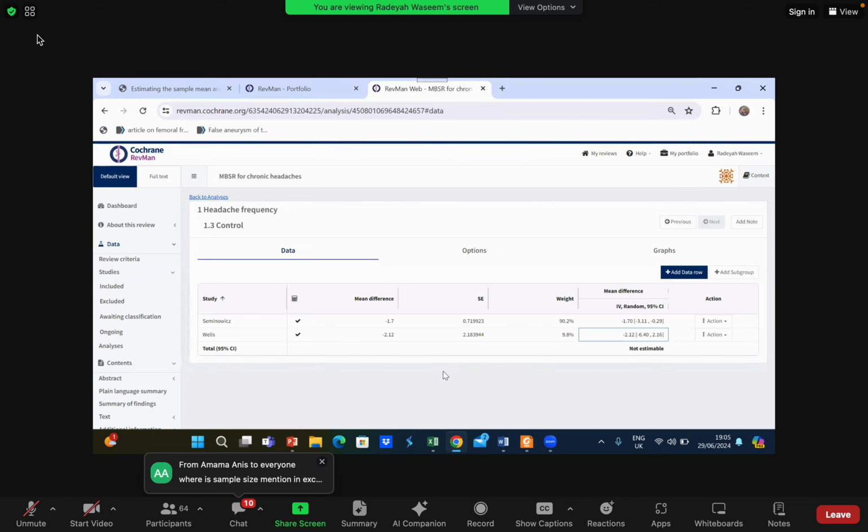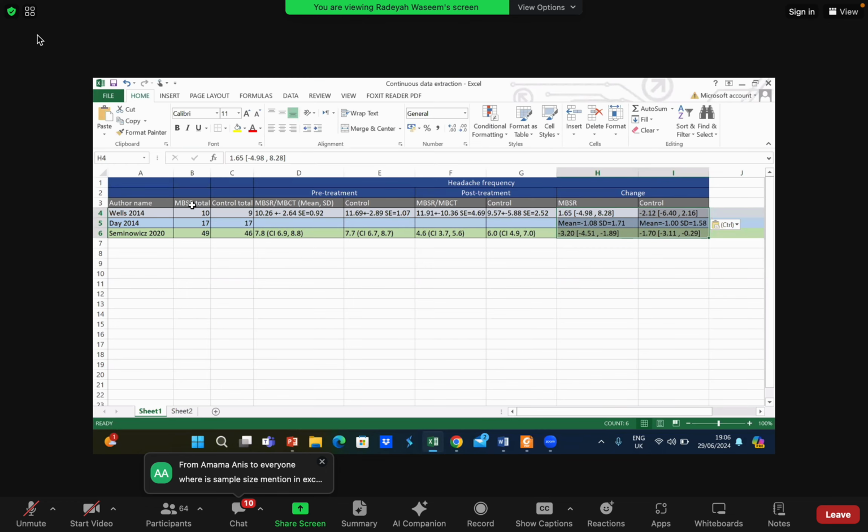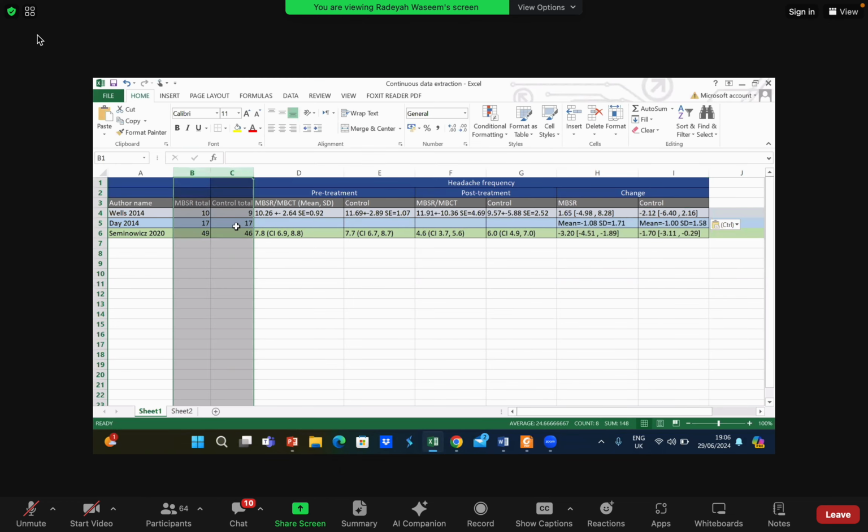Why is sample size mentioned? Okay, Mama, it's right here. It's right here for the MDFI. Okay. Now let's go back to our main forest plot that we had left in the middle.